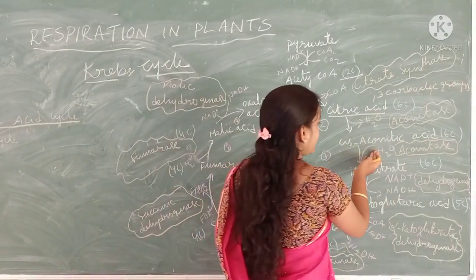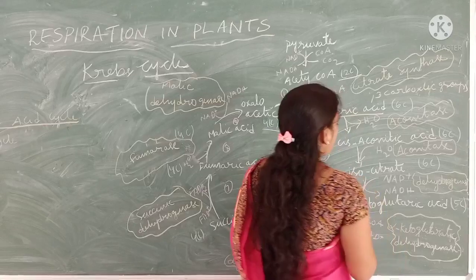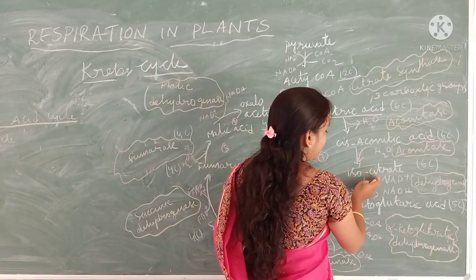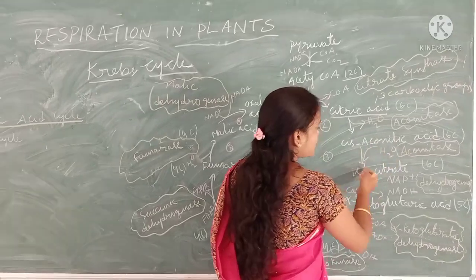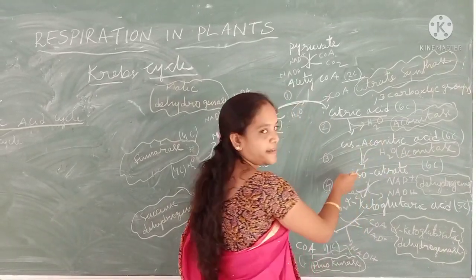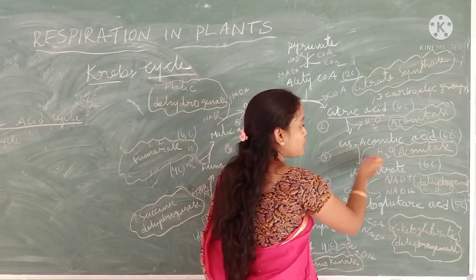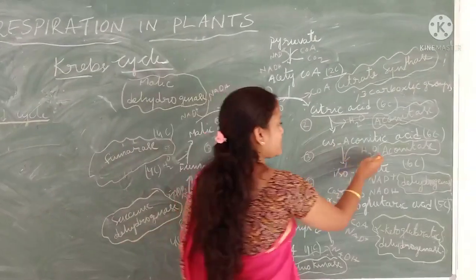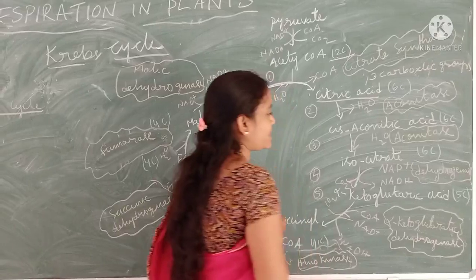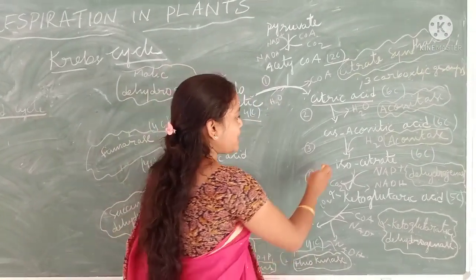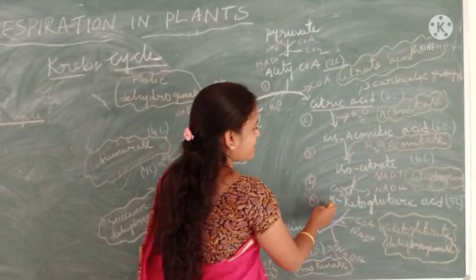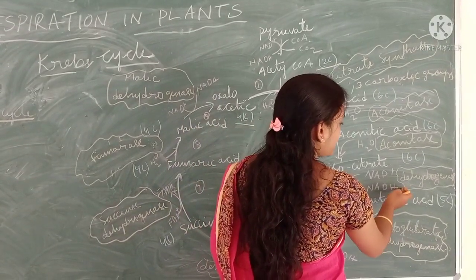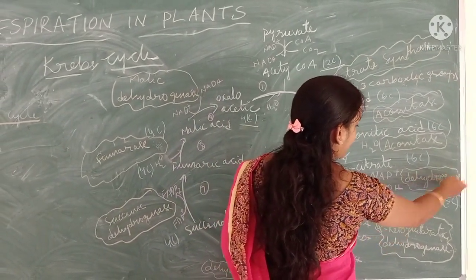Next, this cis-aconitic acid is isomerized into isocitrate by gaining water; hydrogen is added here, so it is also called hydration. In the presence of dehydrogenase, isocitrate converts to alpha-ketoglutarate.